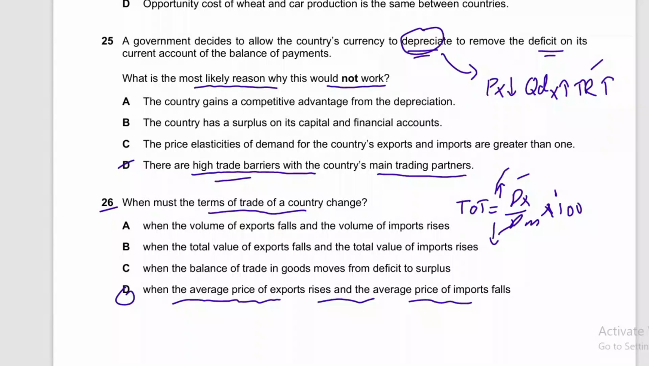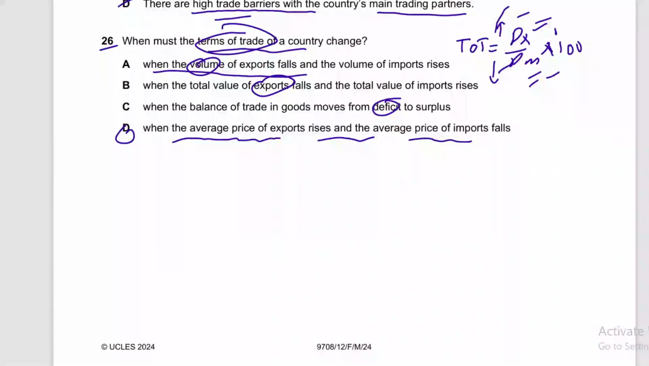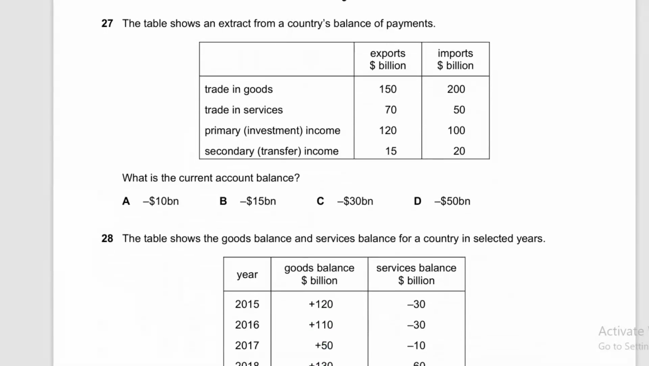All other options are incorrect, because when the volume of export falls, terms of trade has nothing to do with volume or quantity. It also has nothing to do with the total value of exports, it just deals with the prices of exports and imports. When the balance of trade in goods moves from deficit to surplus, this is again not necessary because it depends upon many other conditions. So option D is the correct answer, because terms of trade is the price of export divided by price of import into 100. So price of export and import will impact the terms of trade.